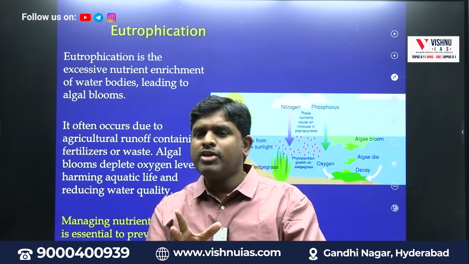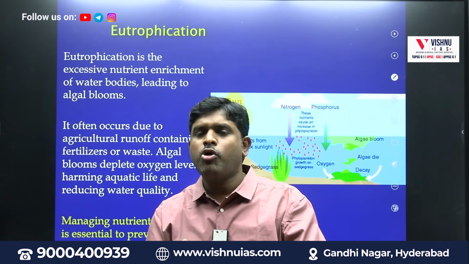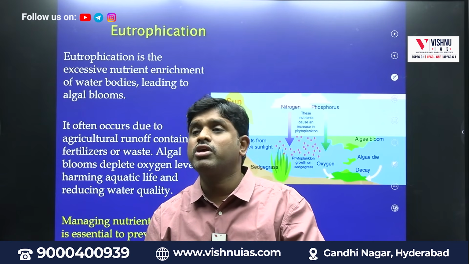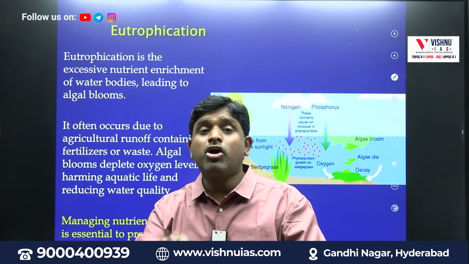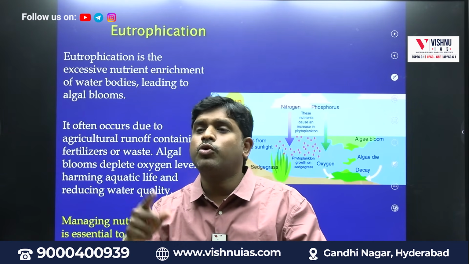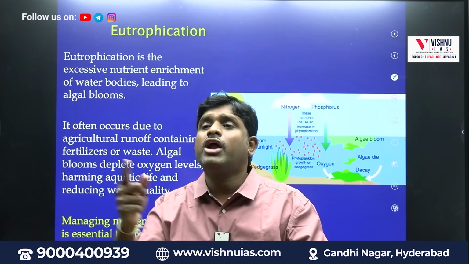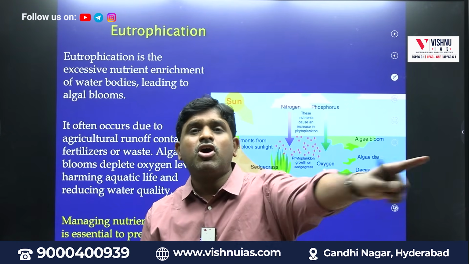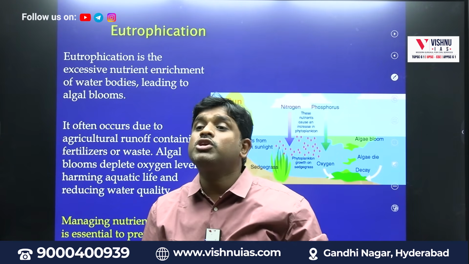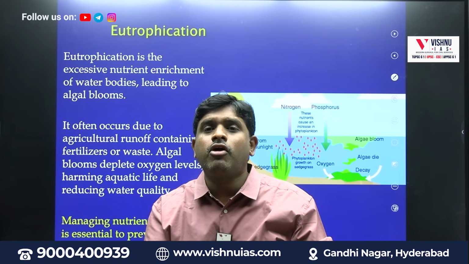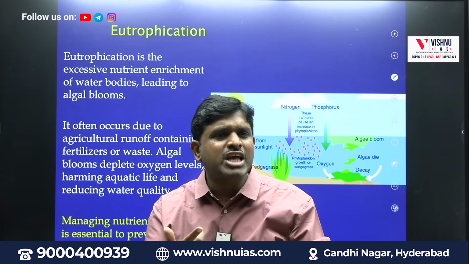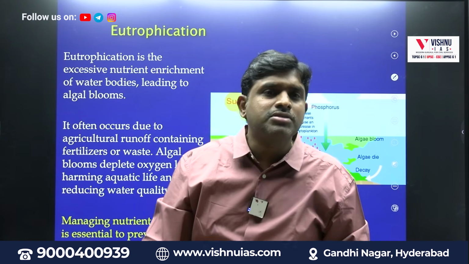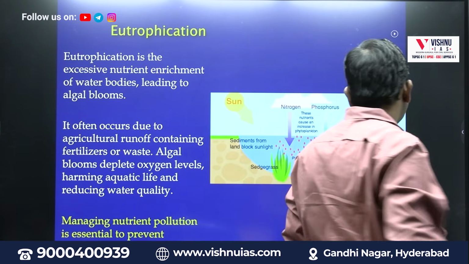Whereby the marine water or the river water or the lake is becoming more manure oriented, more synthetic oriented, more fertilizer oriented, because of which weeds are growing, unwanted trees are growing, unwanted plants are growing, which are consuming the available oxygen. That oxygen is not taken by the original water species, required water species like fishes, amphibians, reptiles, etc. That particular concept is called eutrophication.